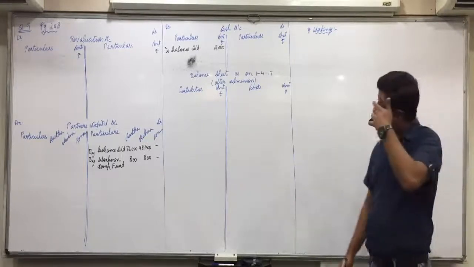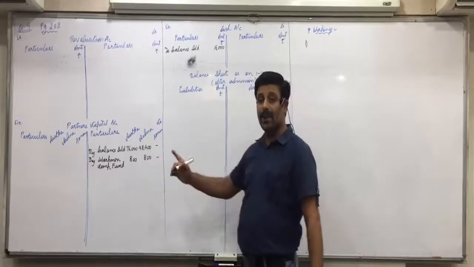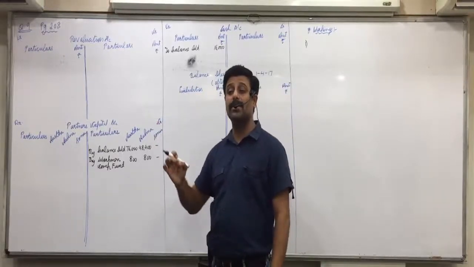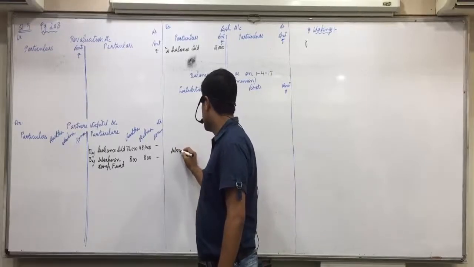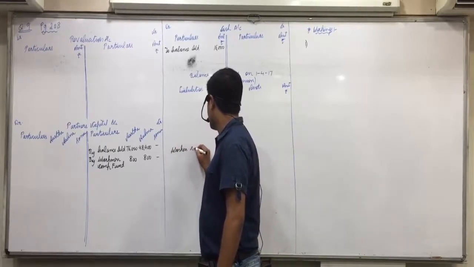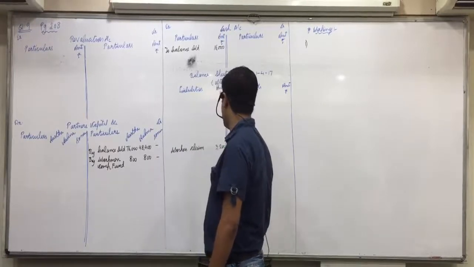Now we have ended. One more thing, how much of claim did we minus? That will come on liability side. Workers claim, which we have to pay, 3200, is our liability.